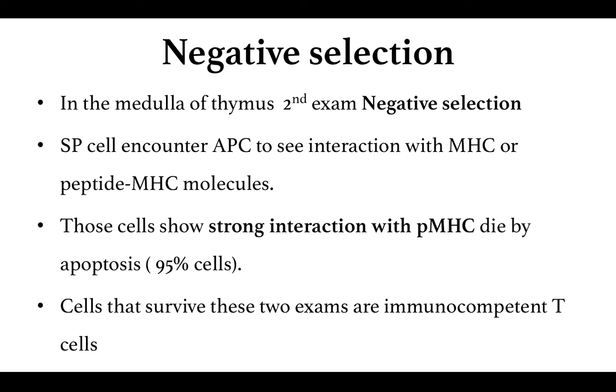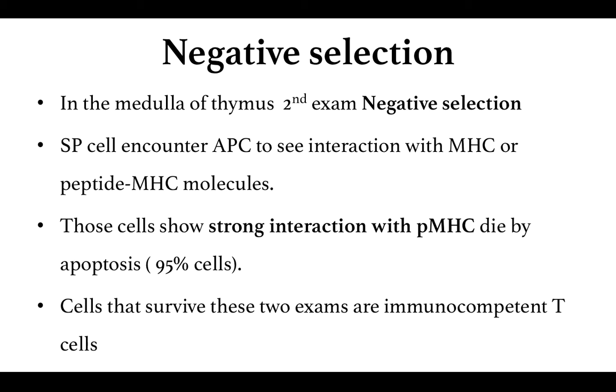That is, both class 1 and class 2 MHC molecules are expressed on the dendritic cells, and peptides, which may be a self antigen or an external antigen, may be presented with the MHC molecules.